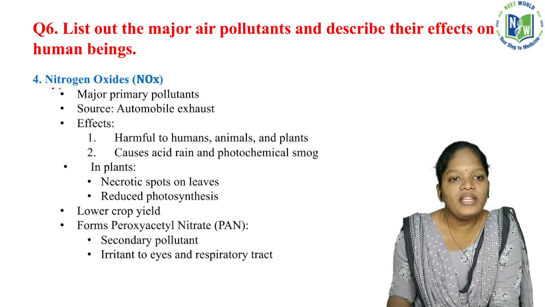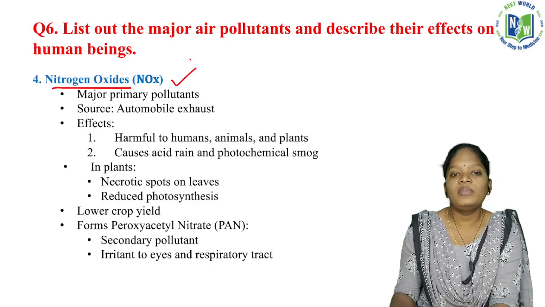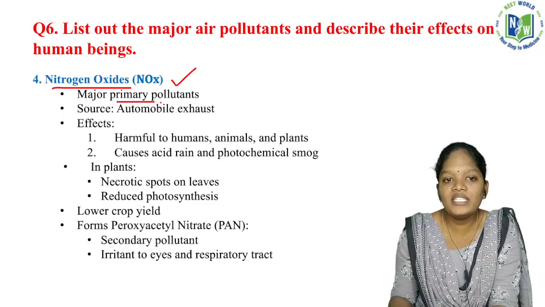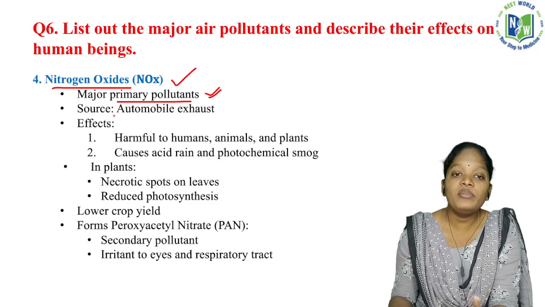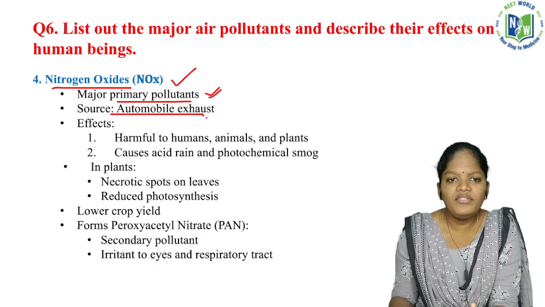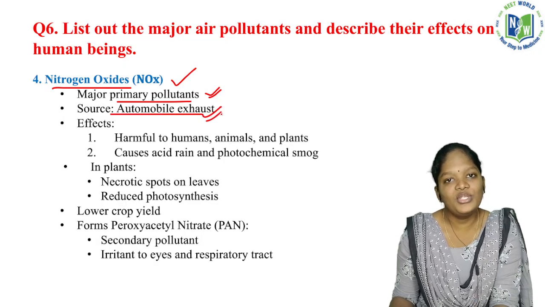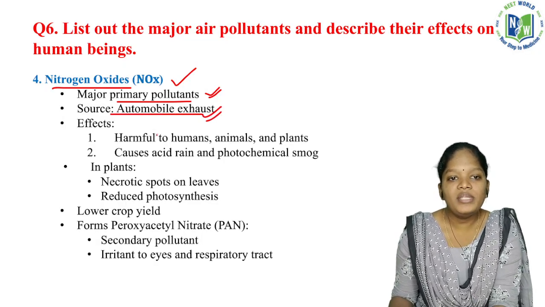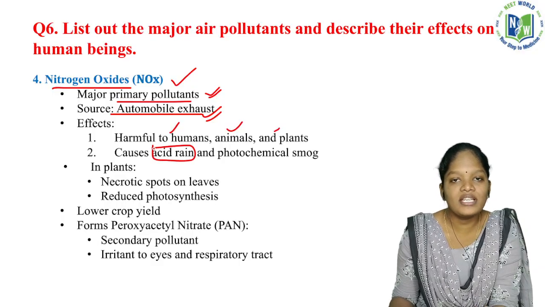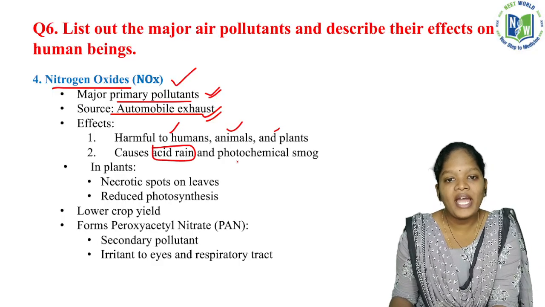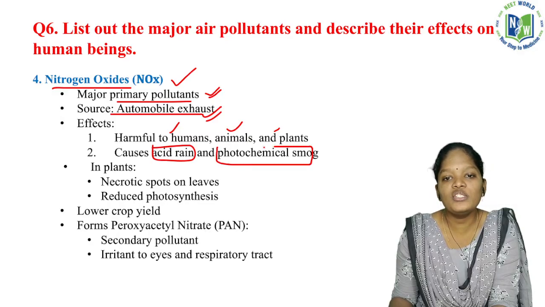Okay, so nitrogen oxide, this will be the fourth major air pollutant. The major primary pollutants will be these nitrogen oxides. And what will be the source? That will be the automobile exhaust due to the vehicles. Okay, so what will be the effect? It will be harmful to humans, animals, even plants. This is also causing acid rain. Not only sulfur dioxide, this nitrogen oxide is also causing acid rain and photochemical smog.